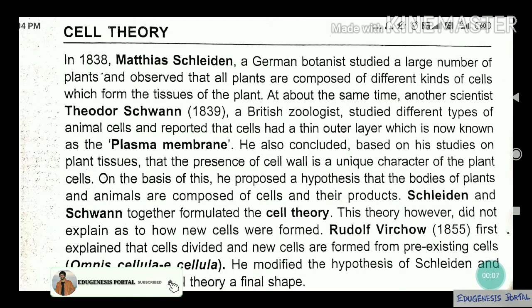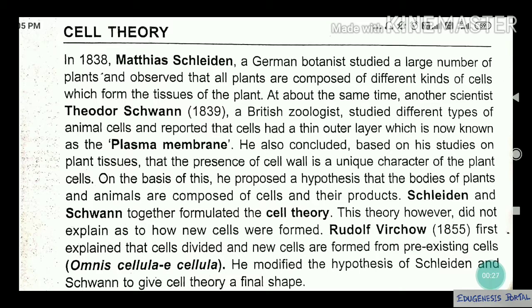This is Edugenesis portal. Today we are going to discuss the cell, unit of life. And before starting that, we should know what cell theory is. First of all, I need to tell you that the cell was first discovered by Robert Hooke, and the living cell was discovered by Anton von Leeuwenhoek. This we already know from our earlier classes.